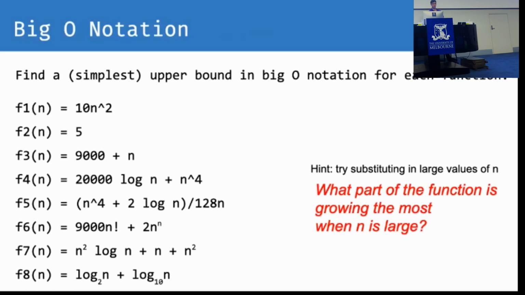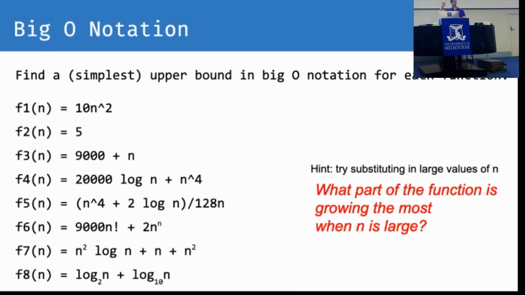So just for you to test with yourselves, and I'll let you talk to the person next to you about this if you'd like, if we have time. I think we have time. I just want you to try and give an upper bound for each of these functions. I'll give you a good minute or two to have a go at it. And for those of you on Zoom, you can try and send them in the chat. Have a go at figuring out what the big O of all these are, and then we'll go through them as a big group. So I'll give you a minute.